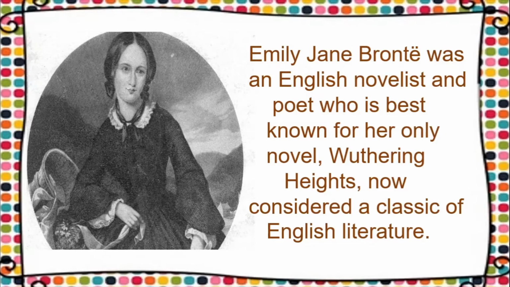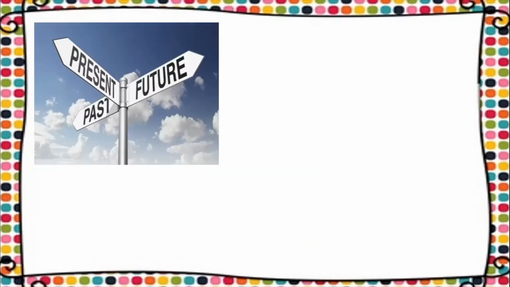And this particular novel of hers, Wuthering Heights, is considered to be a classic of English literature. So whoever wants to learn English literature in future, that is when you pass your 10th standard and go to college, and if you want to learn English literature, you will have to learn about this particular novel of Emily Jane Bronte. So that was a little bit of information about our poetess for today. Let's move on and look at the poem and what is the main idea of the poem.